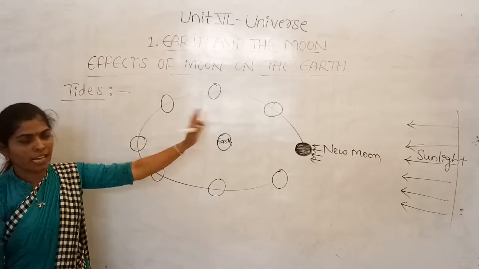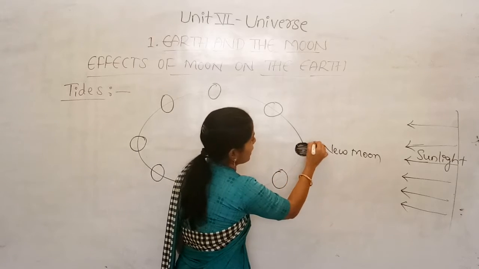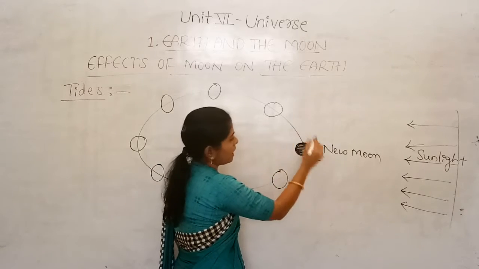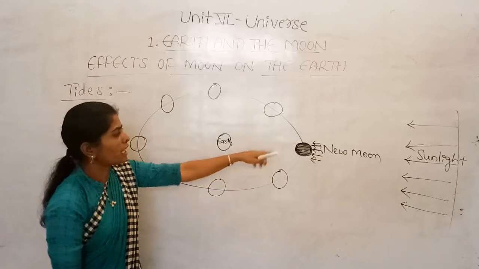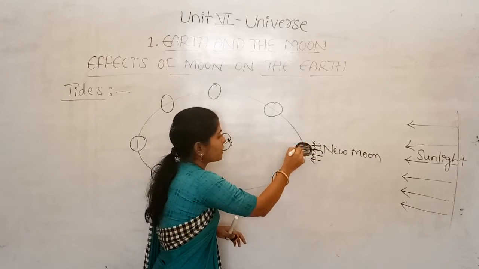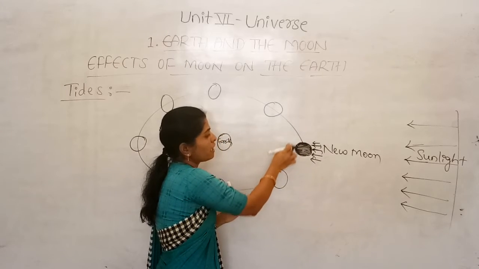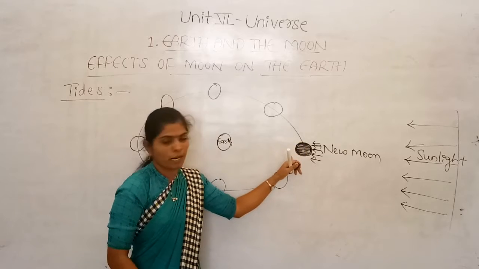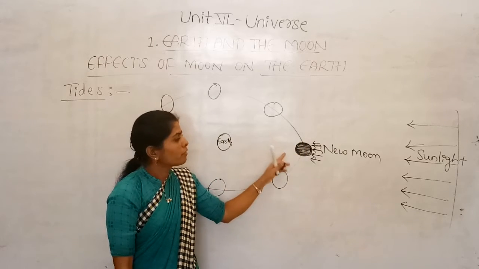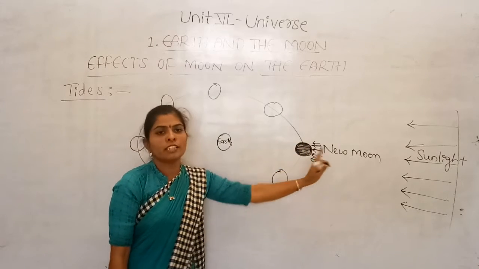The sun rays are falling on this surface and the light is reflected in this direction, so this part which is facing towards the Earth will not get any sunlight, so we are not able to see this part. So we are not able to see the moon on the new moon day.